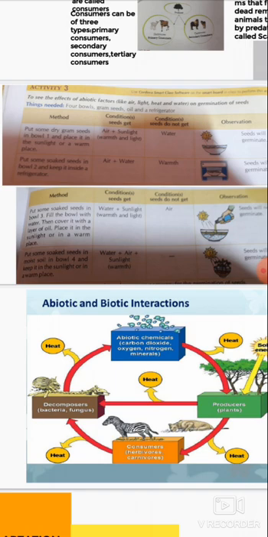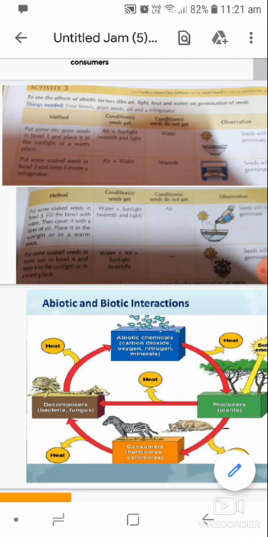Why? Because you didn't have water in that. In absence of water, the seed did not germinate. In the second bowl, you add the water but put the bowl in the refrigerator. When you keep the bowl in the refrigerator, you see the seeds will not germinate because they got air and water, but they did not get the warmth, the heat of the sun. So they did not germinate.